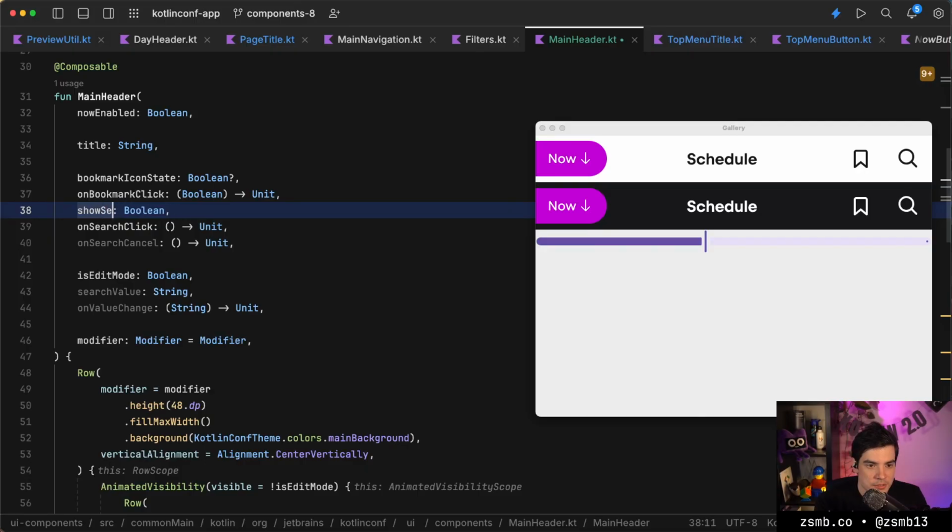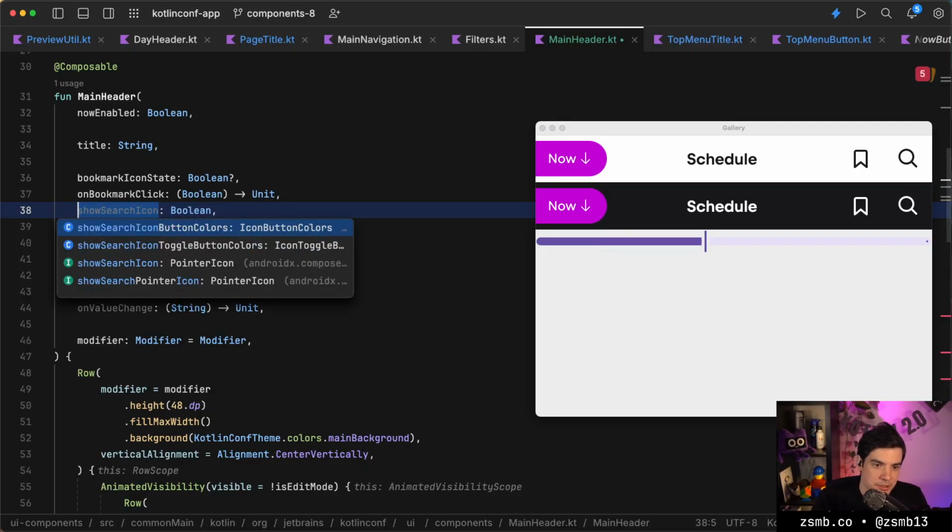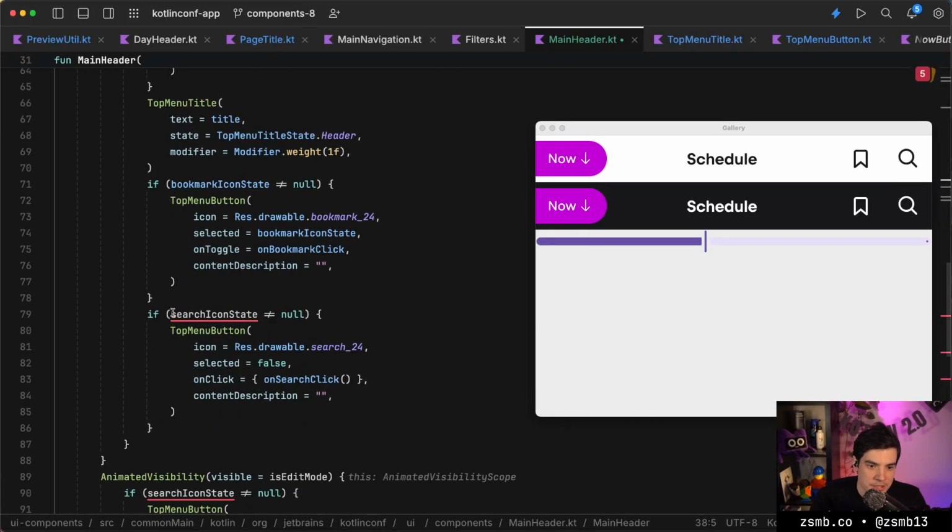So show search icon is what I'm going to call this, because we do need to know whether or not this should be shown. And basically, if show search icon, we're gonna show that. And that's it. Checking on chat.